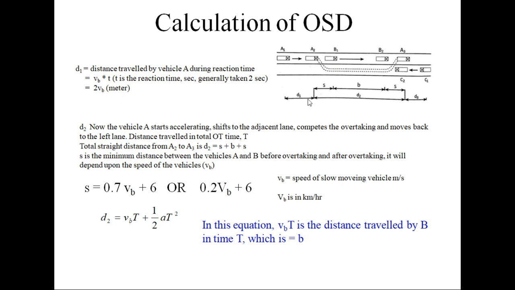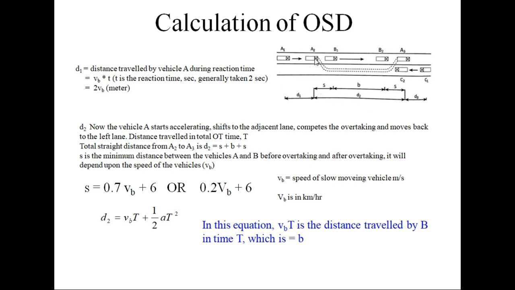Now after D1, when it decides to overtake, this vehicle A will accelerate, shift to the right lane, complete the overtaking, and then go back to the original lane. This total distance is divided into 3 parts.